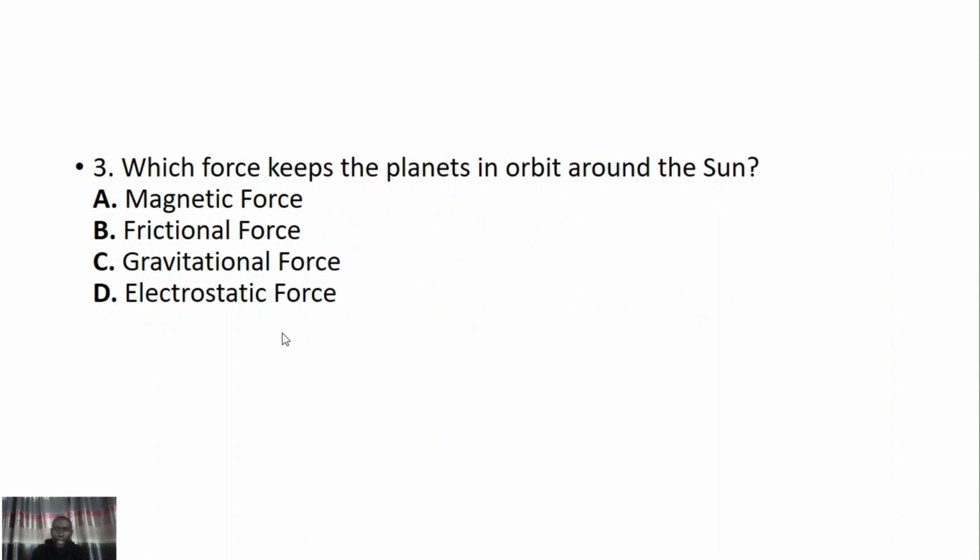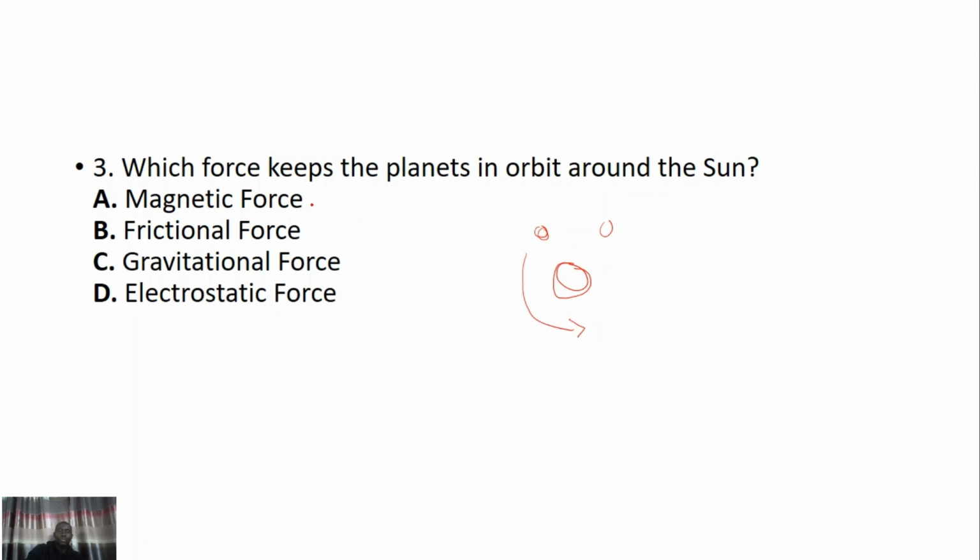Which force keeps the planets in orbit around the sun? There is a kind of force in the solar system that makes the Earth continue to revolve in its orbit, and that force is the force of attraction between the two bodies, that is the sun and the planets themselves. Okay, so let's see option 1, magnetic force.